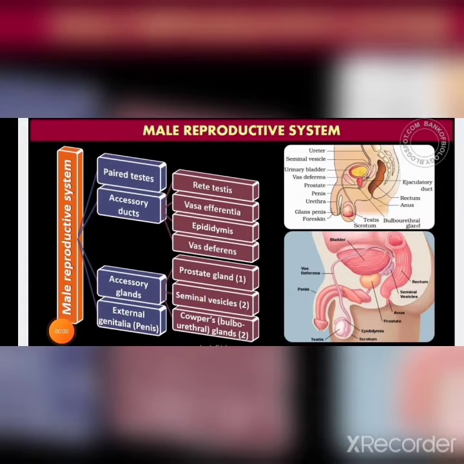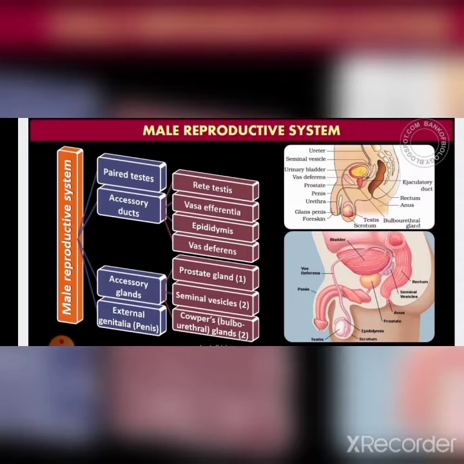Let us now talk about the human male reproductive system. First, we'll try to understand its structure. This is the diagrammatic view of the human male reproductive system. What are the important parts that together form it? They are paired testes, accessory ducts, accessory glands, and external genitalia.